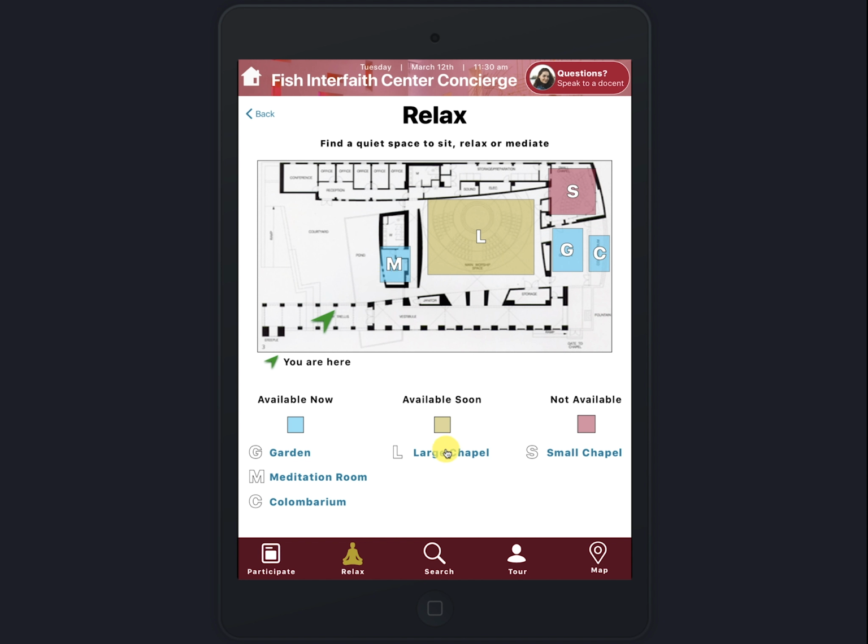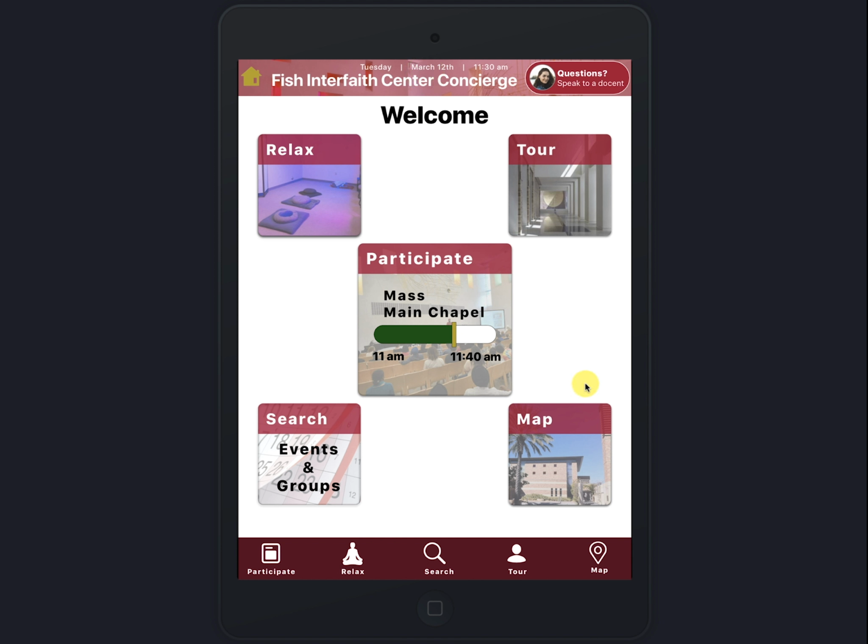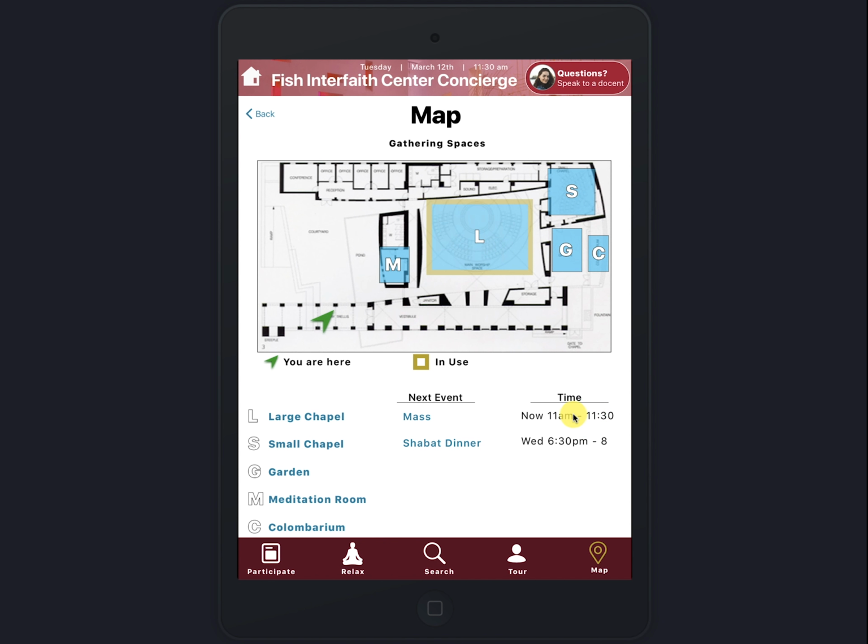And I use yellow to indicate an area that will be available soon. So the large chapel will be available in 20 minutes. And then red is to indicate that the space is not available. So that's it for that page. The last page we have is the map. And this is pretty self-explanatory.